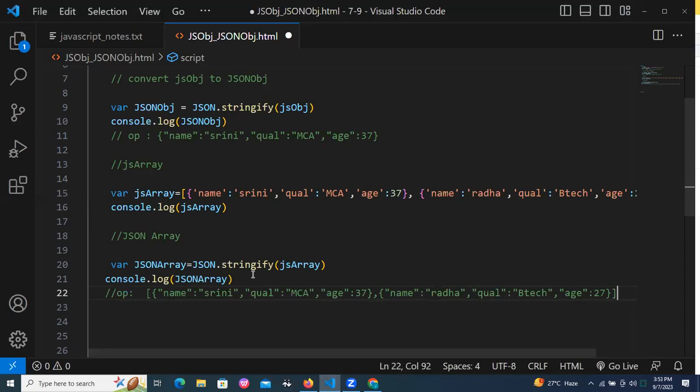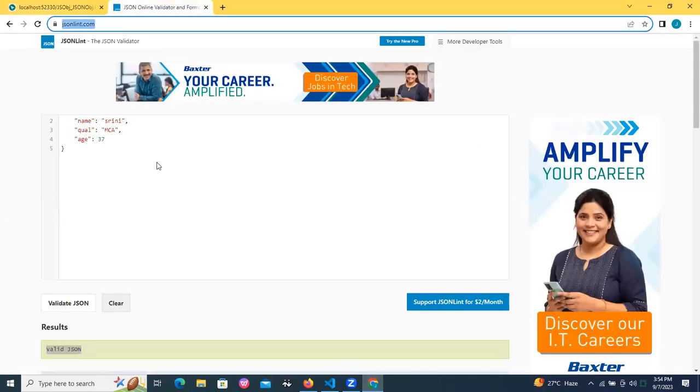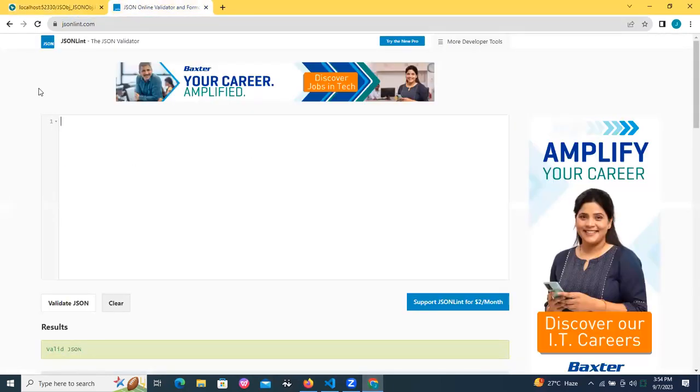Now I need to check whether this is valid JSON or not. Go to the validator, jsonlint.com, and paste the data. Click on validate JSON. Now, valid or not? Can you see this one?